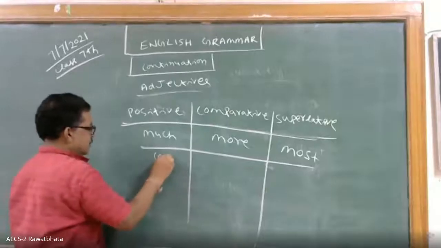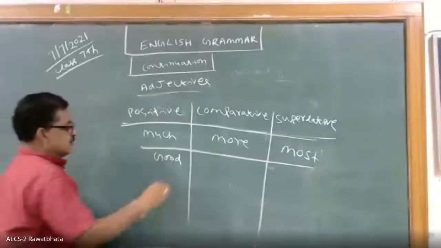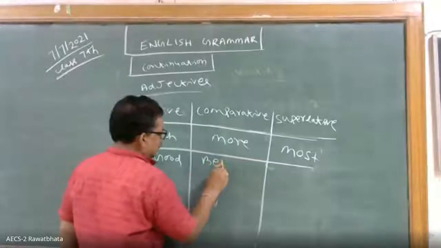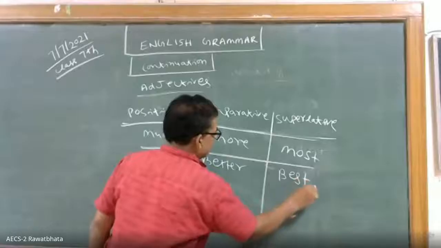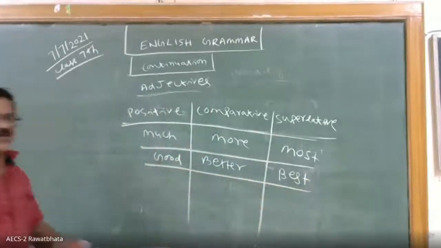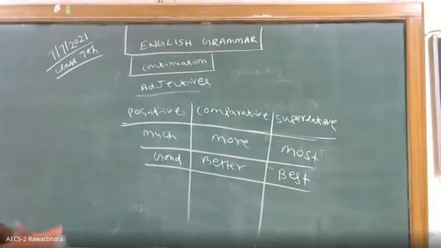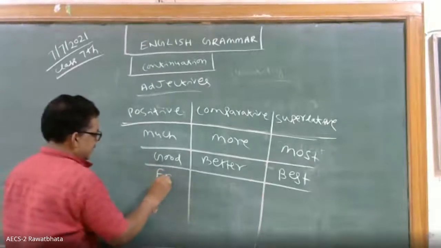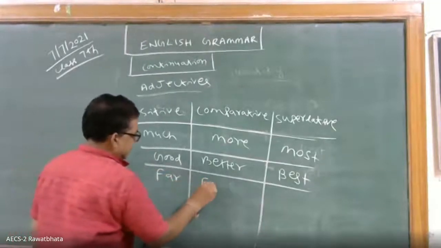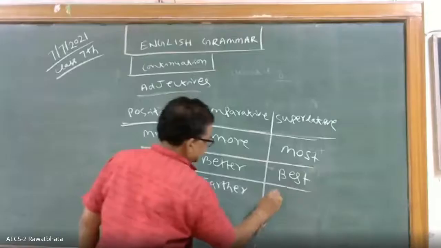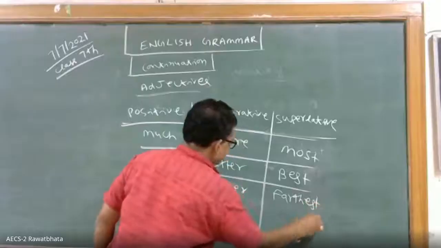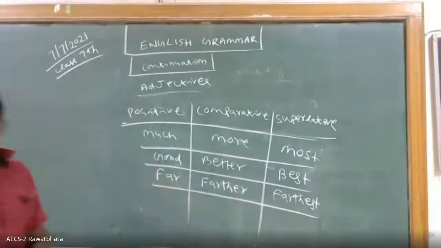Good, better, best. Then you see far, farther, farthest. Okay. So like this.